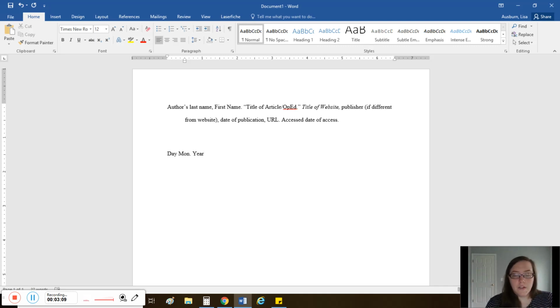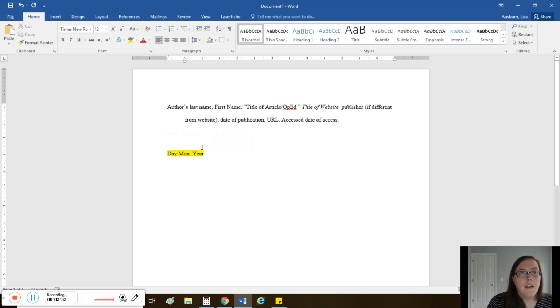Then you'll provide the URL. When you provide that URL, it will turn blue. It will become underlined. Get rid of both of those things. Make the font black, remove the underline. It should look just like all of the other words on your screen. And then you're going to write accessed and put the date of access, which is the day that you're looking at it. And again, all dates are formatted just like you see here.